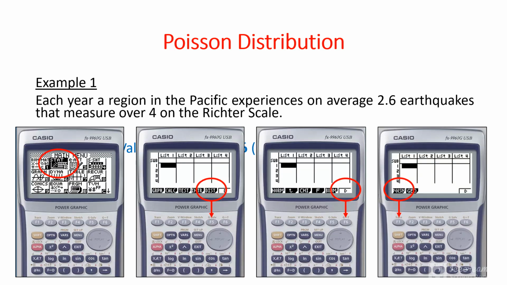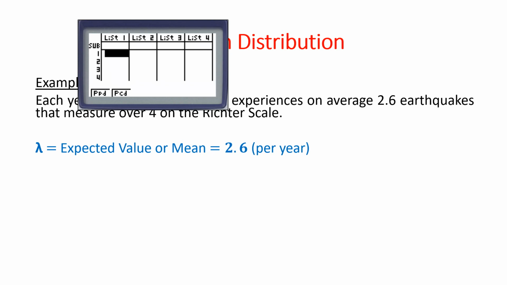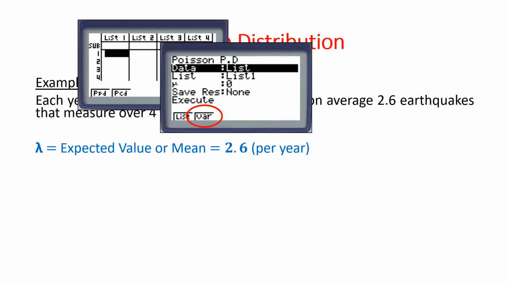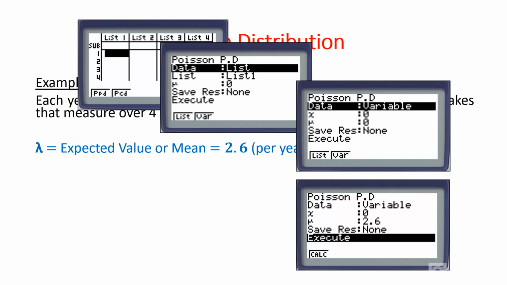All right. Let's get our calculator and go into statistics, distribution, F5, go into further distribution, and you will find the Poisson distribution, which is F1. Now we're going to go into Poisson point distribution and go into variable, and now we can enter in our parameters. Now the first parameter is our lambda. Now on the calculator it calls it mu for average. I don't really like it. I wish they could change it to a lambda, but they've set it up to be a mu. So this is where we're going to put lambda, 2.6.